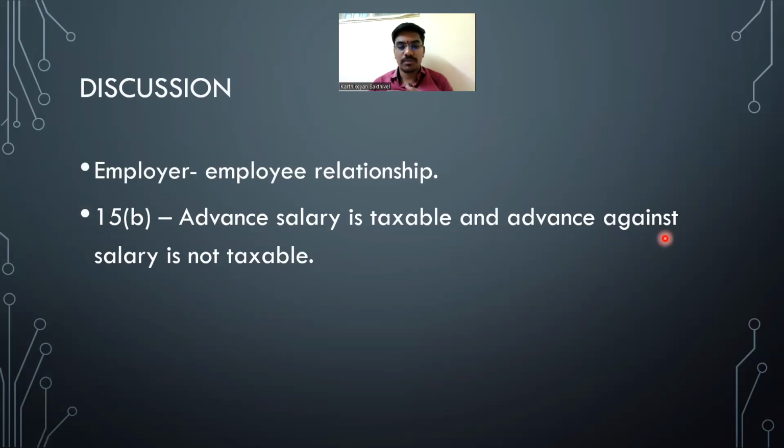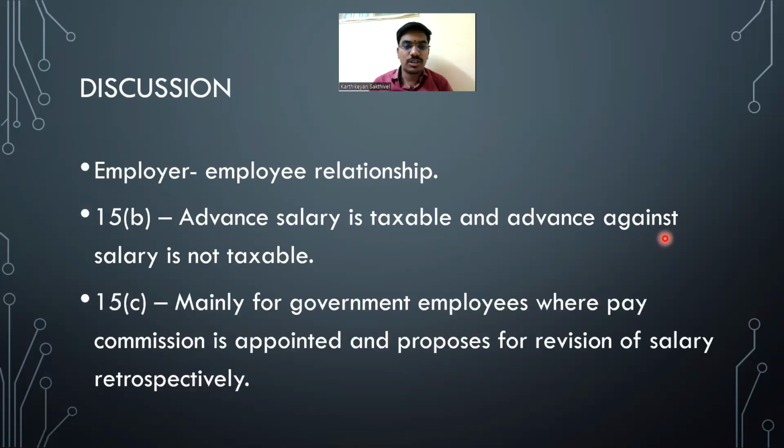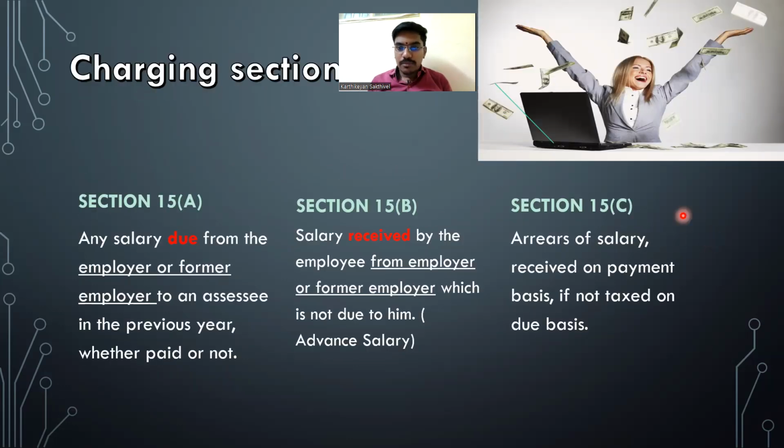Yes. Okay. Super. So that's what we have just discussed here. Advance salary is taxable and advance against salary is not taxable. So we'll go back to point number 15 subclause C. As far as 15 clause C is concerned, whenever there is an arrear of salary that I have received but have not paid tax on due basis. As per 15A, I should pay tax on due basis. 15B, credit or payment, whichever is earlier. Due or receipt, whichever is earlier. Third point is on receipt basis, if not taxed on due basis.